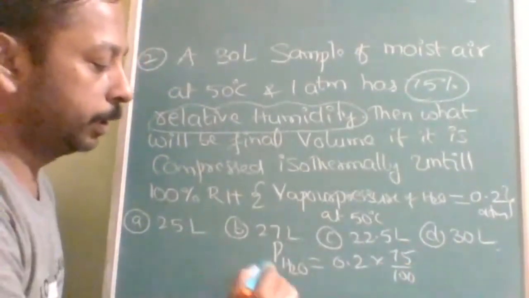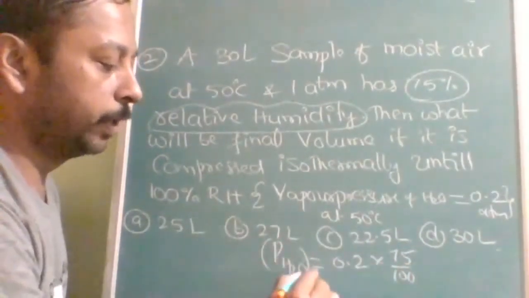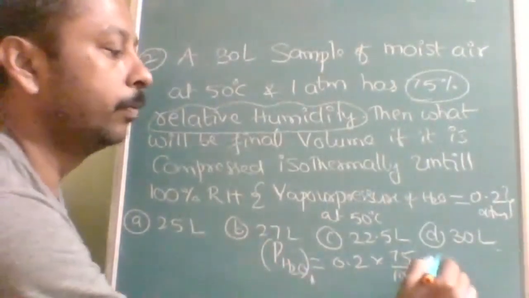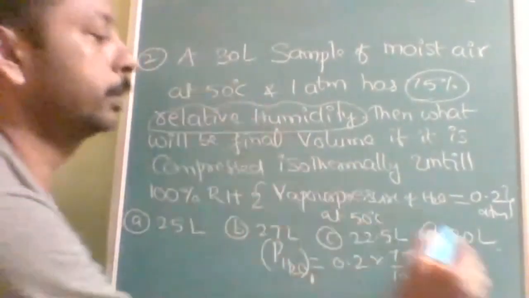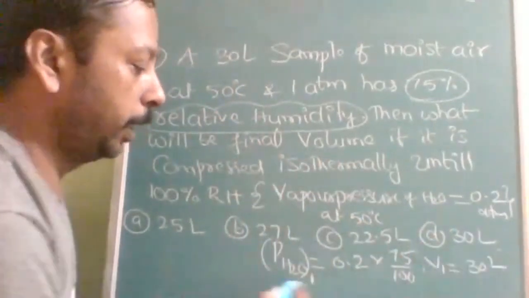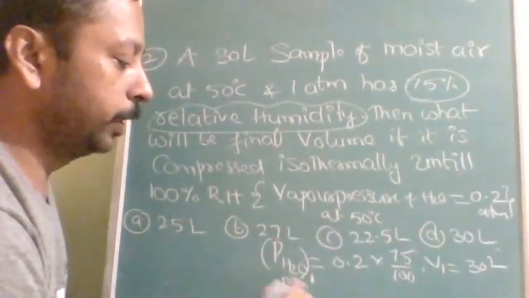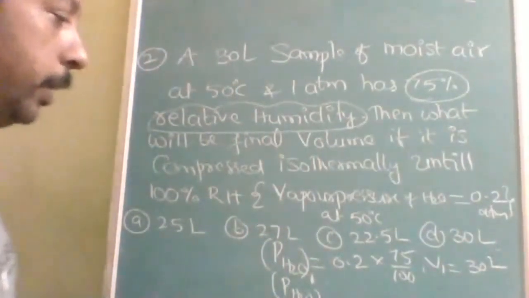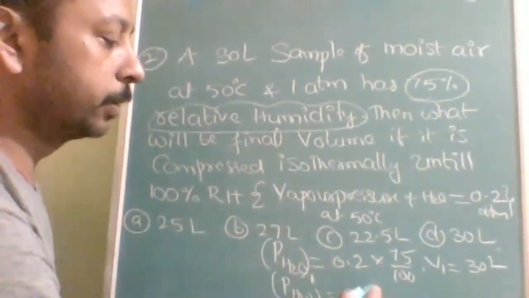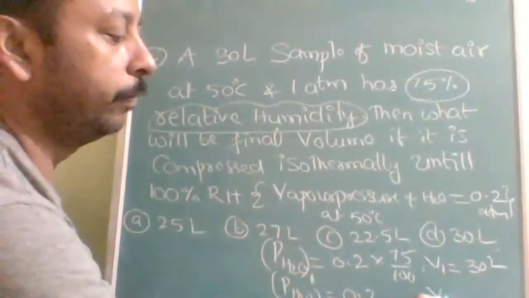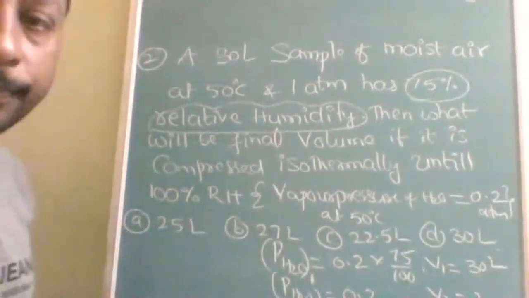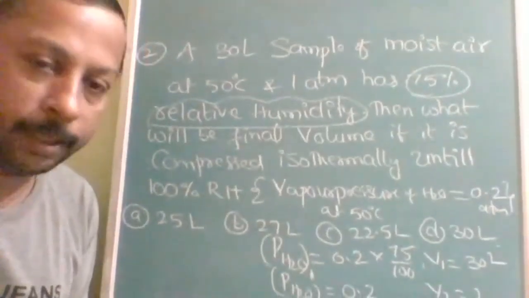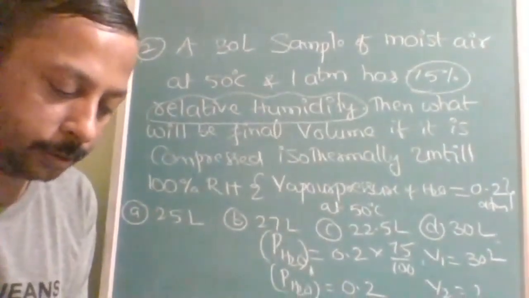But this is PH2O1, let us take. Understood? And volume V1 will be how much? 30 liter. And PH2O final, how much we want? Until 100%. So that means its pressure must be 0.2. Then V2 is question mark. So if you simplify by using this, then you will get the answer.